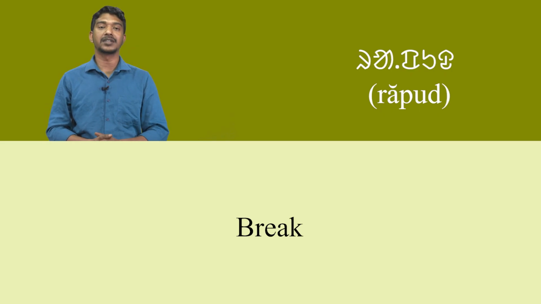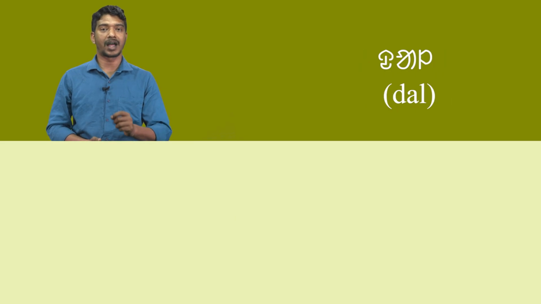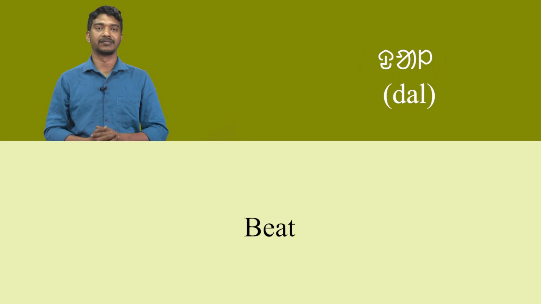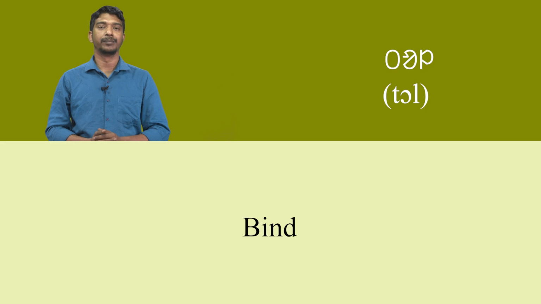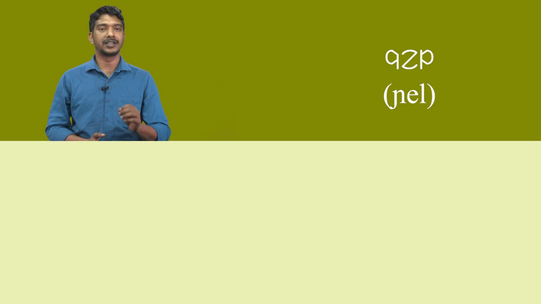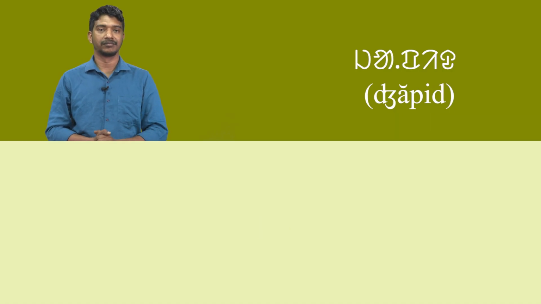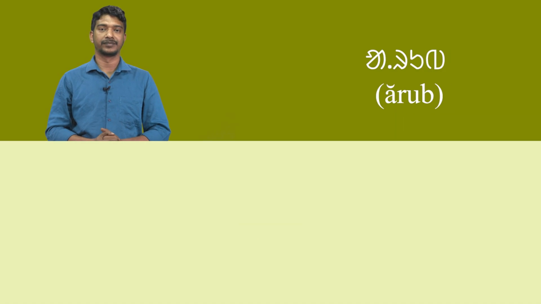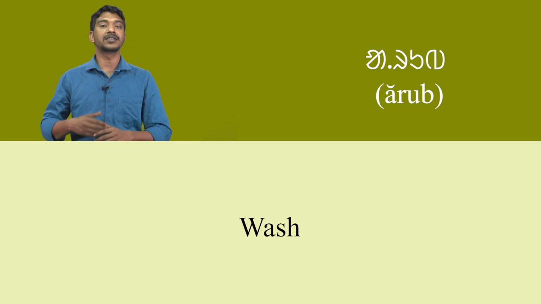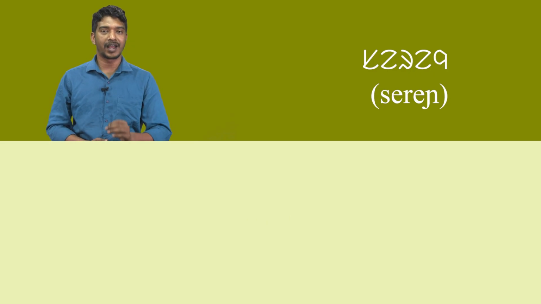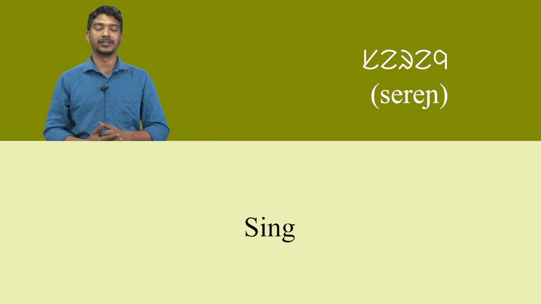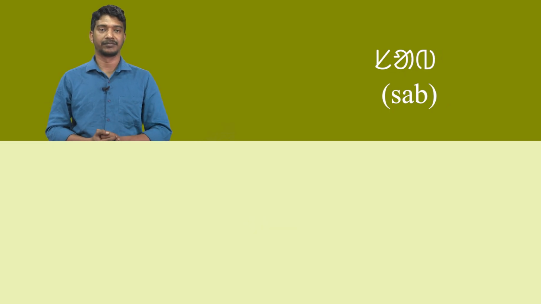Raput means break. Dal means beat. Tol means bind. Nyel means see. Japit means sleep. Arup means wash. Sereng means sing. Sap means catch, etc. All denote action. Now we make some sentences with the verbs.